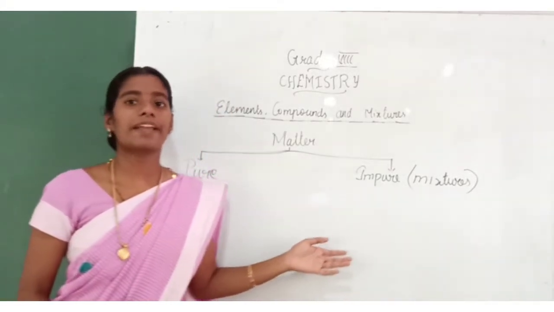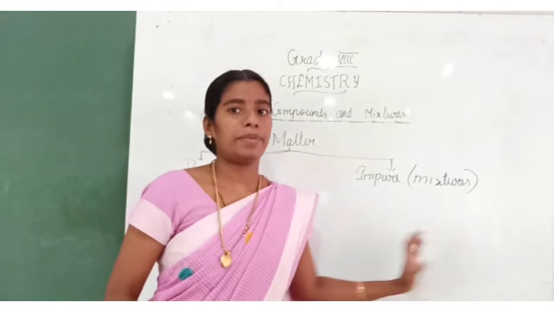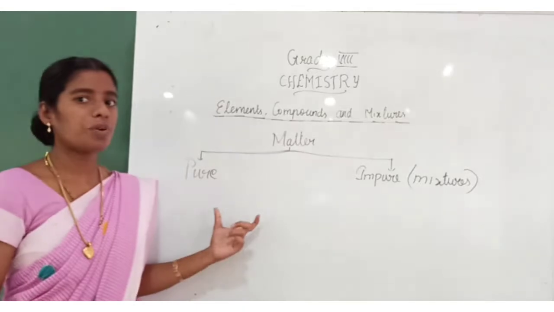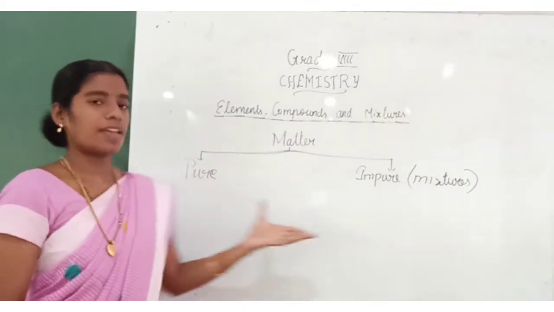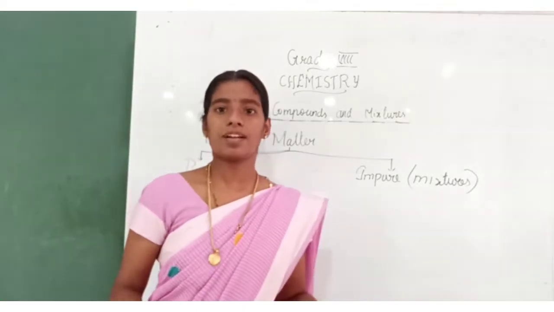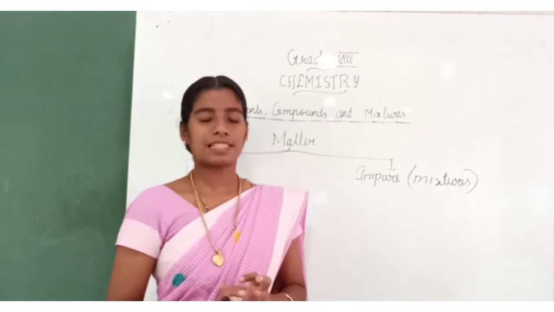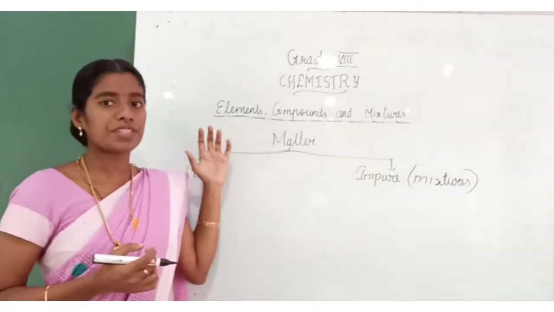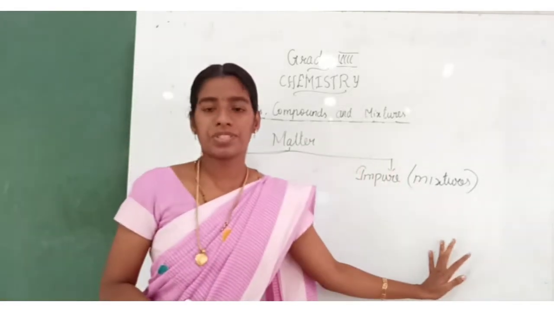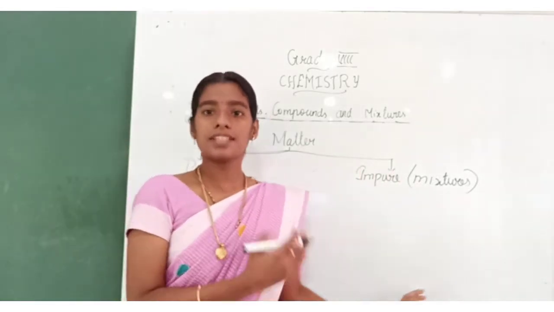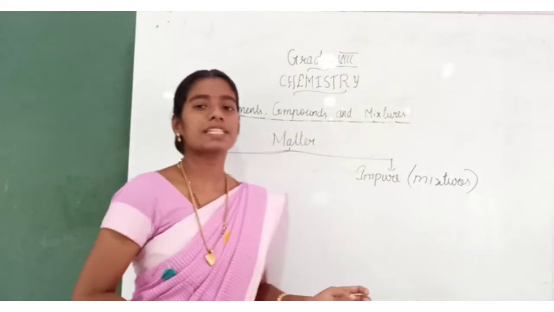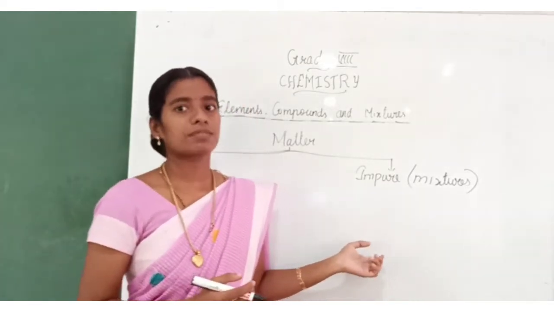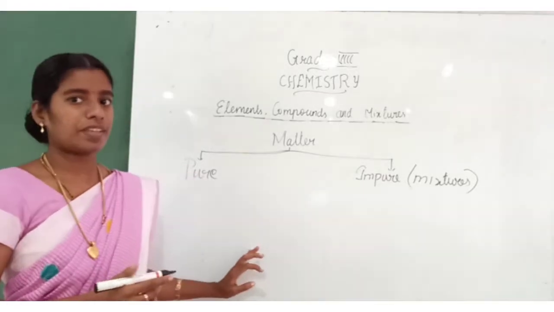Impure substances can also be called mixtures. We are going to learn about pure and impure substances in this lesson. For that, matter is broadly classified into two types. Again, pure and impure substances can be classified further. We can see what they are.